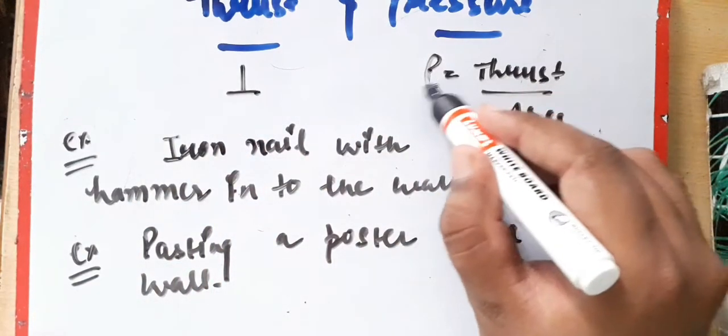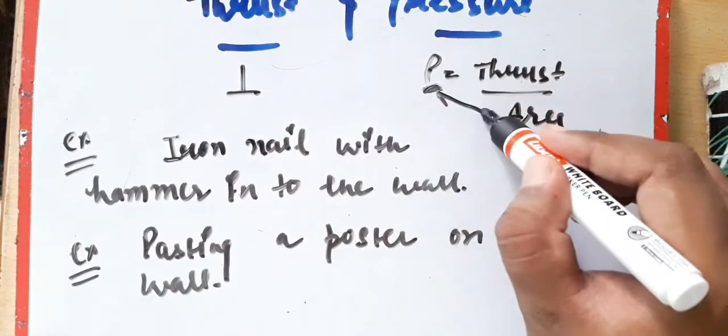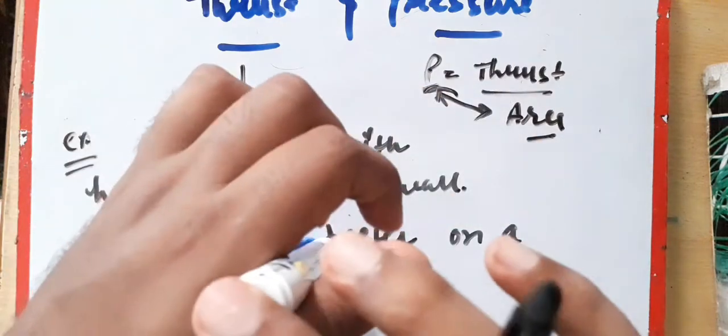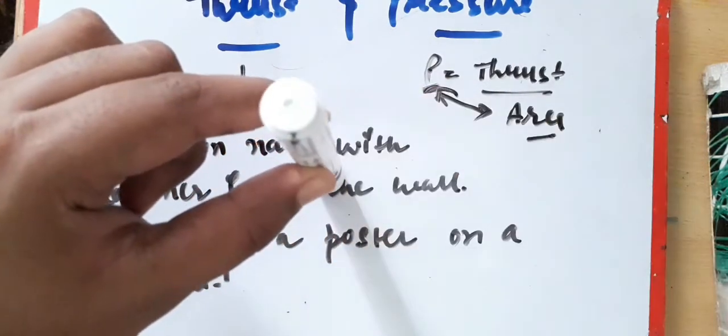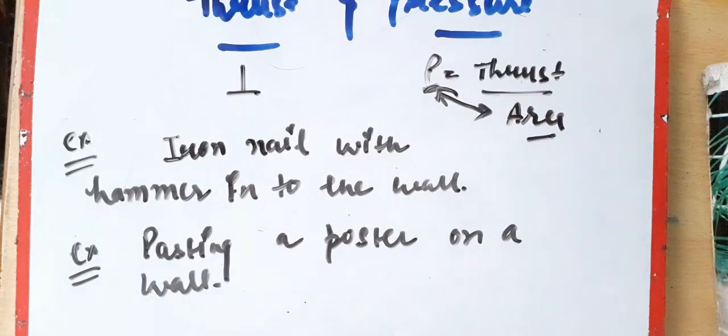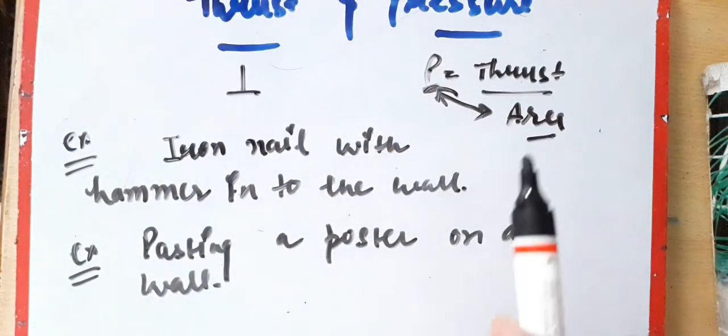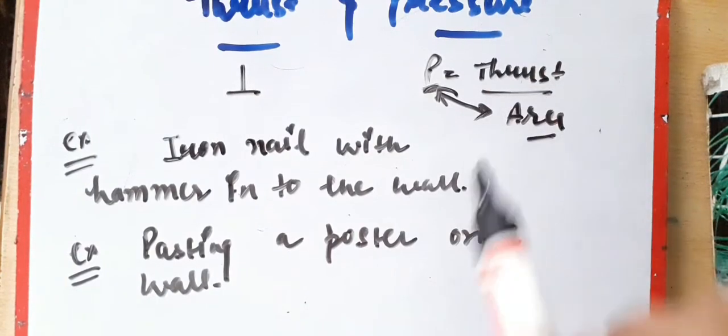So pressure depends on the area. It is inversely proportional to area. While pasting a poster, we do not apply perpendicular force. हम इस तरीके से force नहीं लगाते, right? What do we do? We apply force on each and every part of it. So what is thrust? Thrust is a perpendicular force, and pressure is thrust upon area.